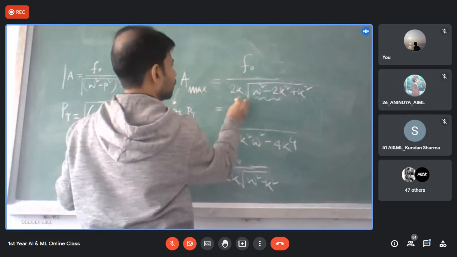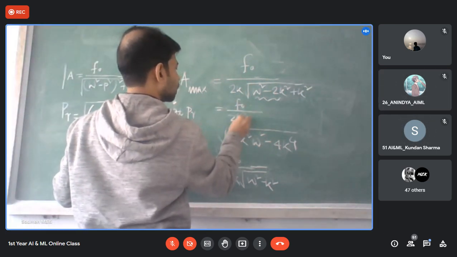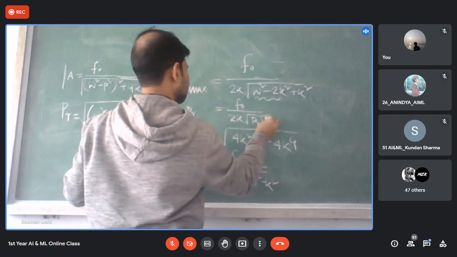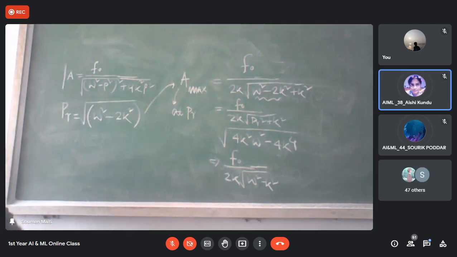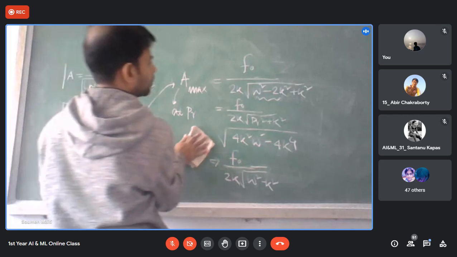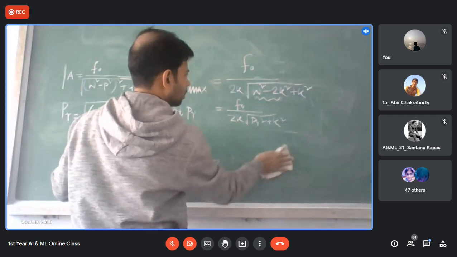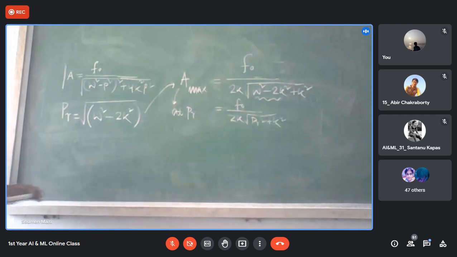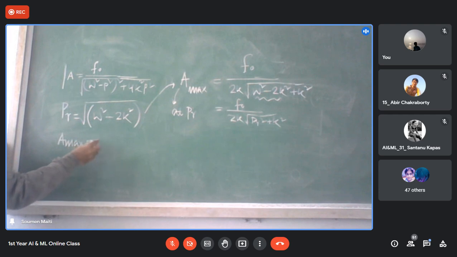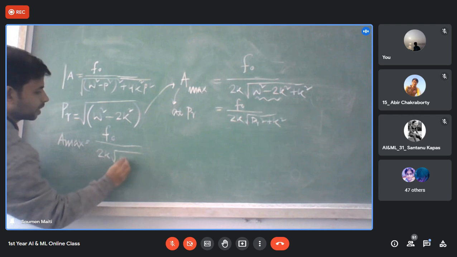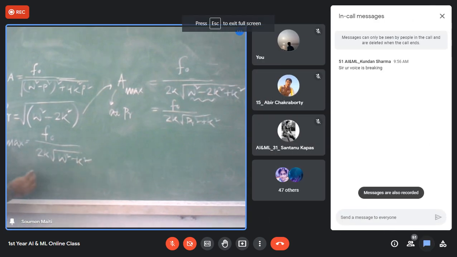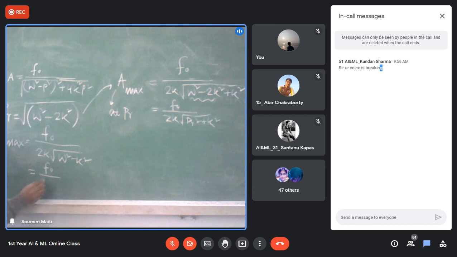So this is nothing but F naught by 2k root over p R square plus k square. Yes or no? Yes, sir. And p R is nothing but this. So you can represent it in any possible way. So amplitude at A max will be either F naught by 2k into root of omega square minus k square, or this one equal to F naught by 2k root of p R square plus k square.